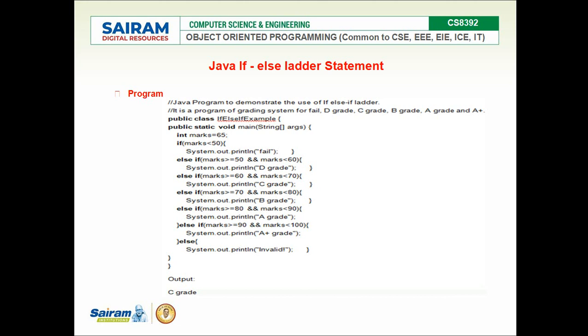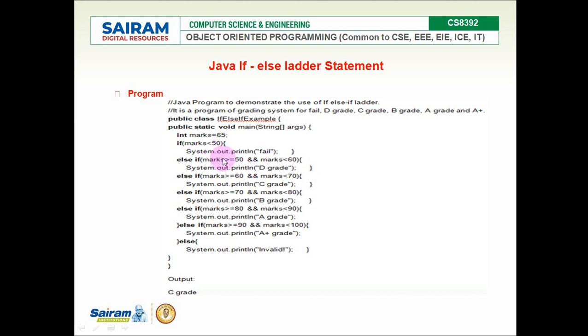And again, an example of the if-else ladder. If we have multiple conditions to check, we can use an if-else ladder. Assuming that marks is the condition to be checked, the first condition is a simple if: if marks is less than 50, do what is given there. If this condition fails, I go to the second if condition: marks greater than or equal to 50 and less than or equal to 60. In that case this statement will be executed.